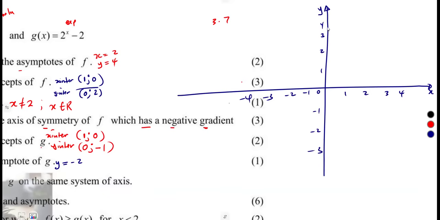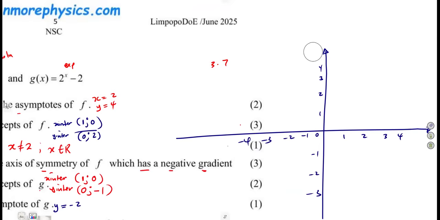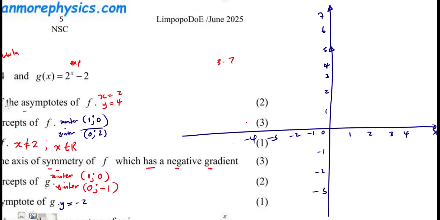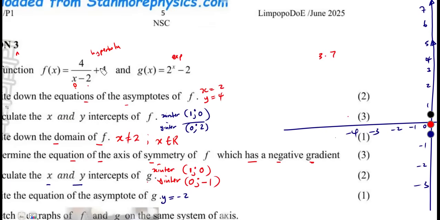We have values of y up to 4. Now, y is equal to 4 is an asymptote. So when you say the graph here is going to go up, all right, no problem. Let me just do this. So that's 4, 5, 6, 7. All right, so let's start with the graph of f. Let's focus on f, where f(x) is a hyperbola. So first of all, on f, what we need is the shape from the asymptotes. On a hyperbola, a, which is our 4 here, represents the shape.